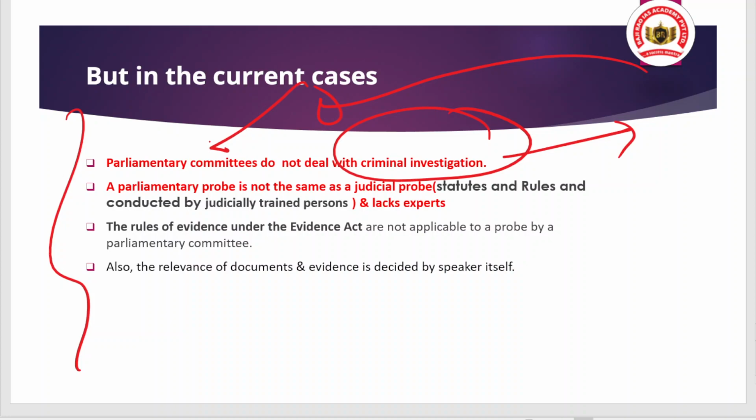Also, they lack experts. And they cannot be the same as a judicial probe, because in a judicial probe the statutes and rules are followed, and it is conducted by judicially trained persons. And also the rules of evidence under the Evidence Act are not applicable to a probe done by a parliamentary committee. So what evidence do they rely upon? They rely upon the documents received from the complainant and the witnesses that support the documents.